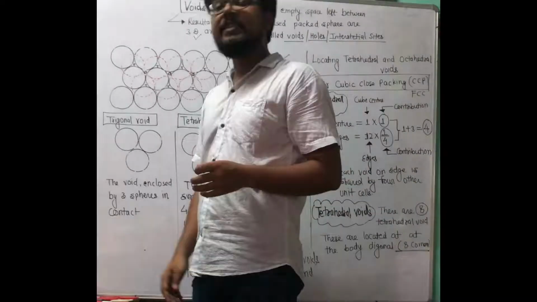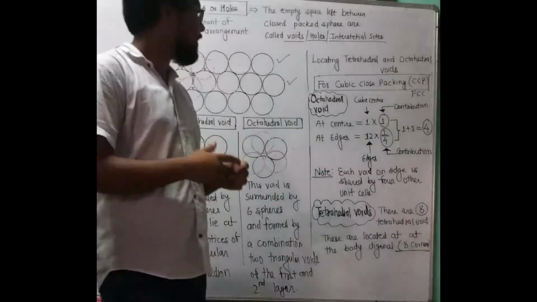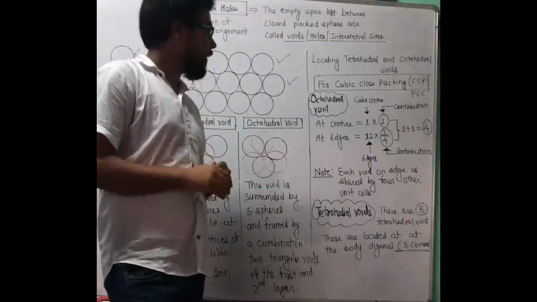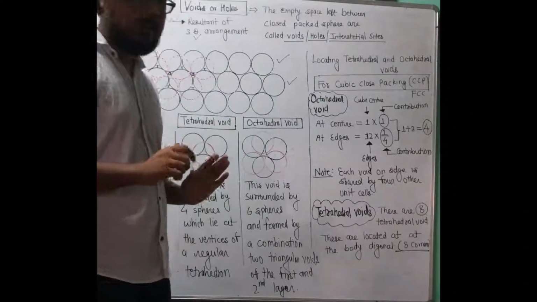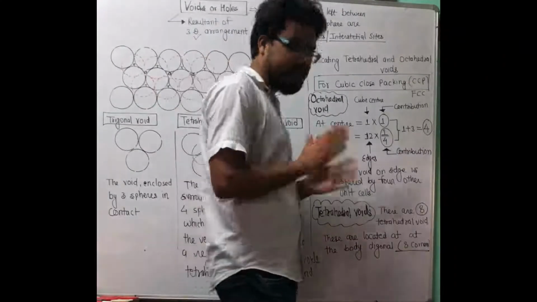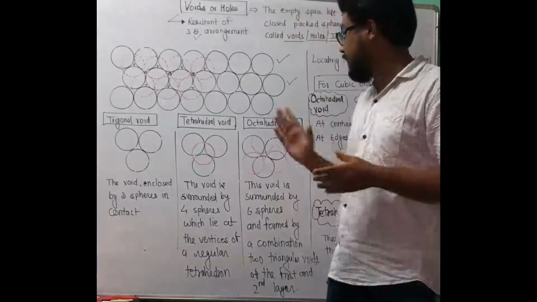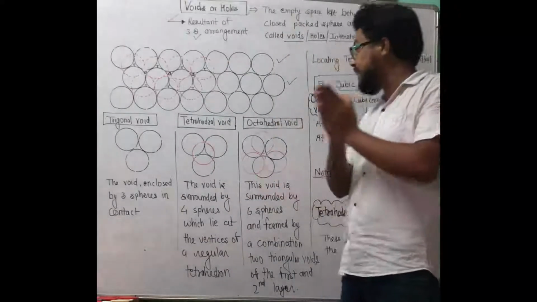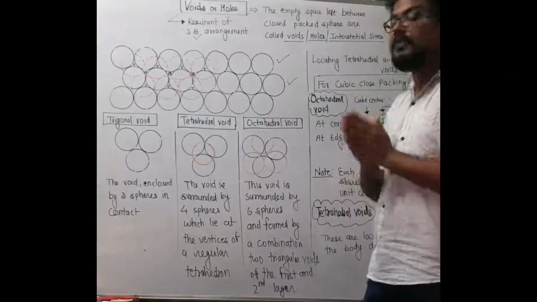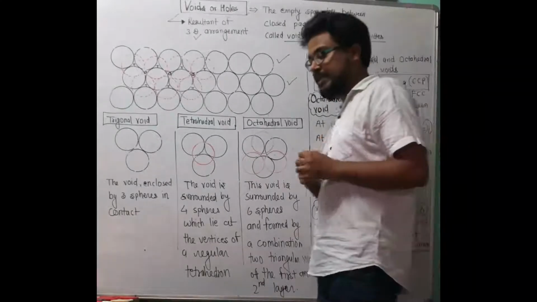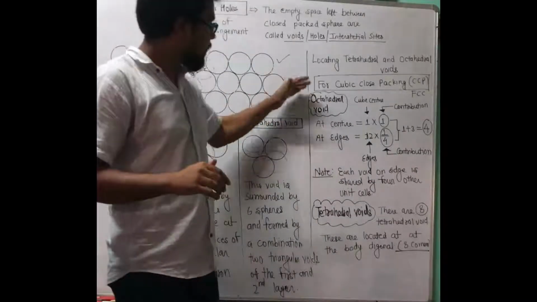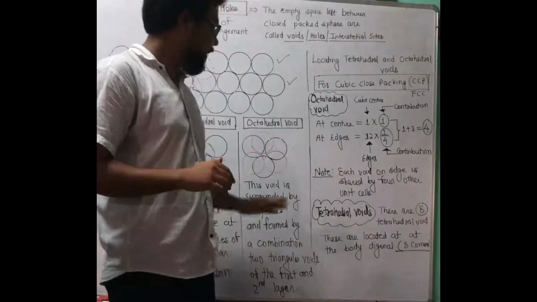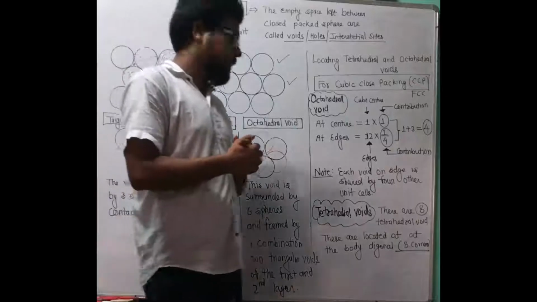Now, where are these voids found? Where is the location for these voids? We will discuss 3-dimensional voids, that is tetrahedral and octahedral. So where are the tetrahedral void, that is TV, and the octahedral void, that is OV, located in a certain cube, or cubic close packing structure, or in an FCC structure? First we will discuss octahedral voids, and then we will come to tetrahedral voids.